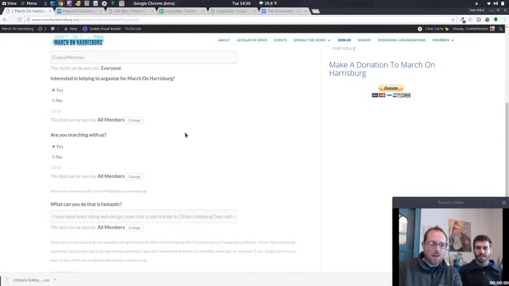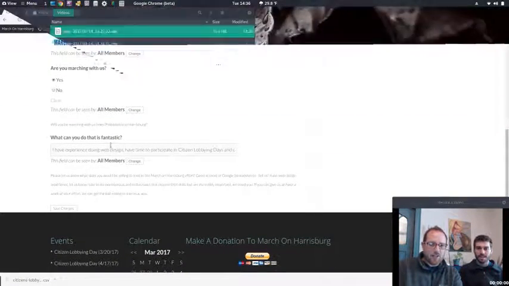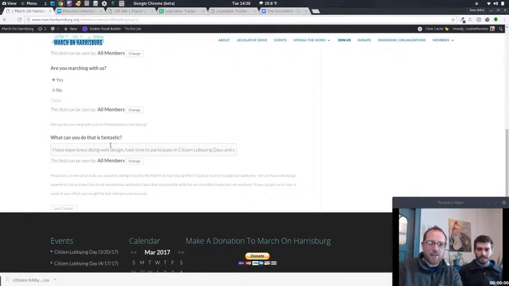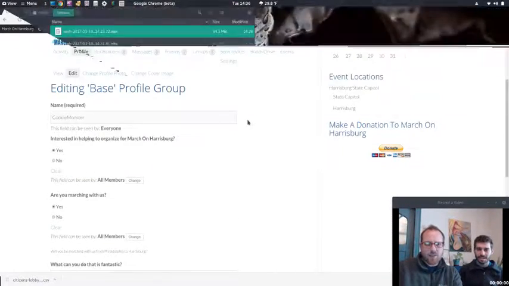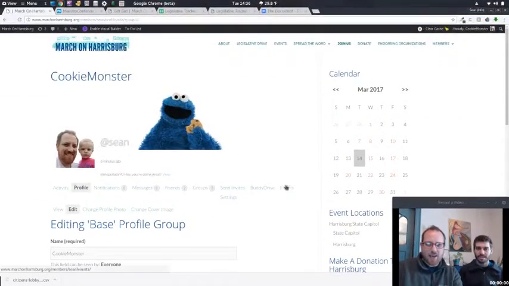Then I also have a little section in here that says, what can I do that is fantastic? You can type in what you're good at, what kind of skills you have, and any ways that you'd be willing to donate those skills to the cause here. You can hit save changes, and that will also help us to filter you to the appropriate place where you can help out most. So that's the Facebook aspect of the back end here.